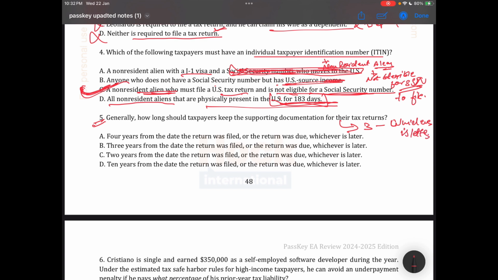Let's move to the options. 4 years, no. 3 years, correct. 2 years, no. 10 years, no. Then 3 years from the date the return was filed, or, it's important, the return due date, whichever is later, correct. The right answer is B.